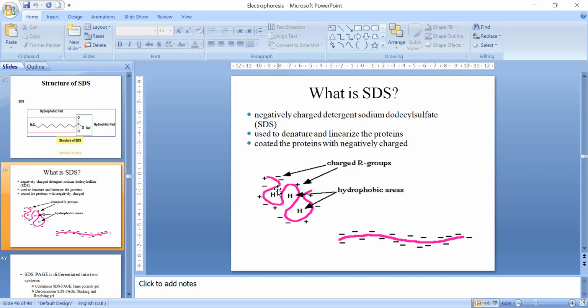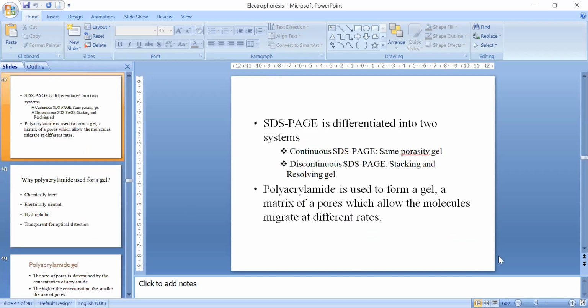So to break that disulfide linkage, we use an agent called beta mercaptoethanol. We denature the protein by three processes: we add SDS, we add beta mercaptoethanol, and third, we heat it. When we heat, most of the hydrogen bonds will be broken. When we treat with beta mercaptoethanol, the disulfide linkage will be broken. And when we treat with SDS, the core of the protein will be loosened, right? So by this process, the protein becomes linear with a universal negative charge.